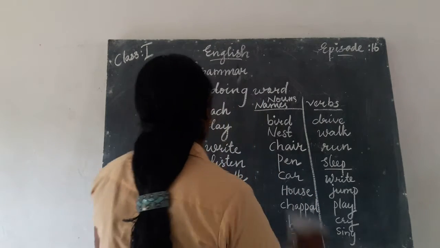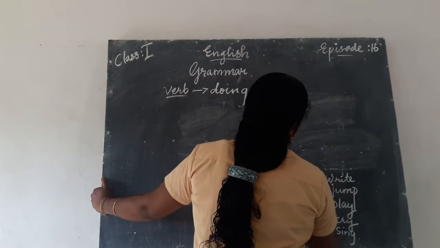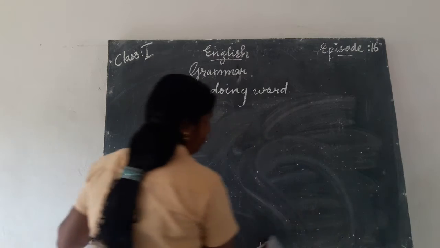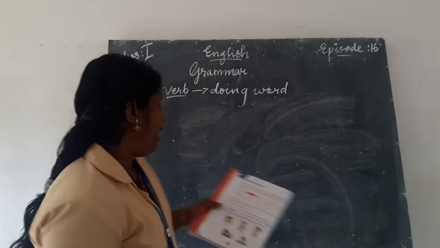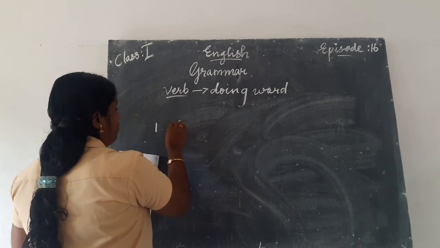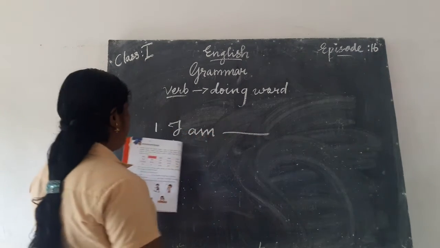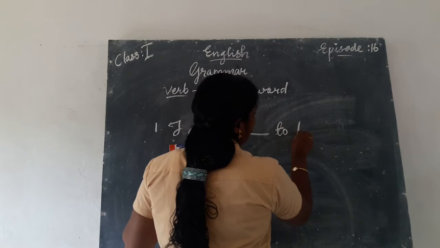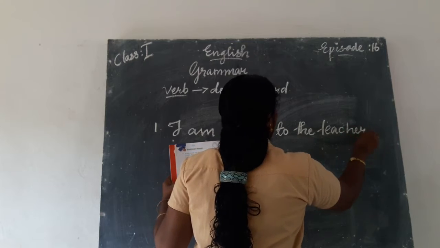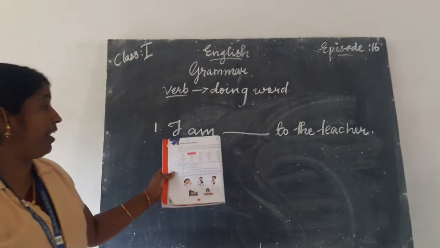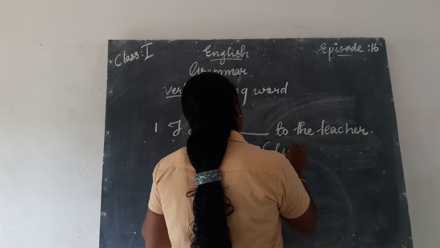Look here. Page number 12. Here is an exercise for you. First one. What are you doing? I am dash to the teacher. T-E-A-C-H-E-R, teacher. This is the sentence. We have to fill the blanks. There are two words in the bracket. First one is